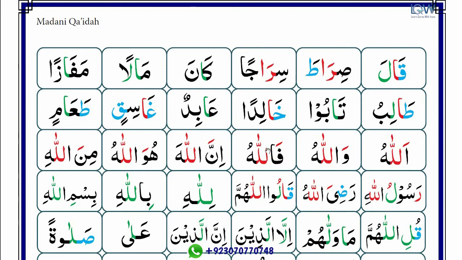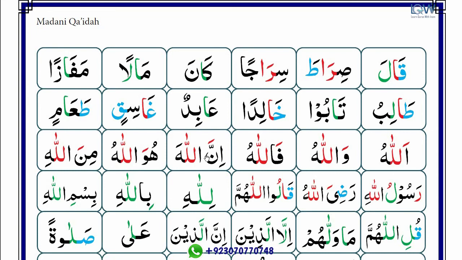Next word, there is zabar before the lam of Allah, so read with thicker voice. Fa lam zabar fal, lam khada zabar la, fallah, ha pesh hu, fallahu.